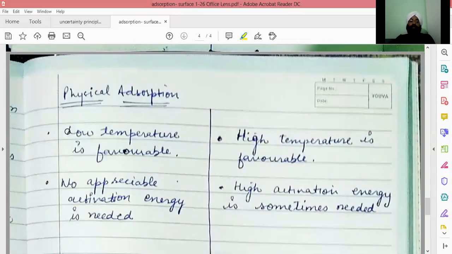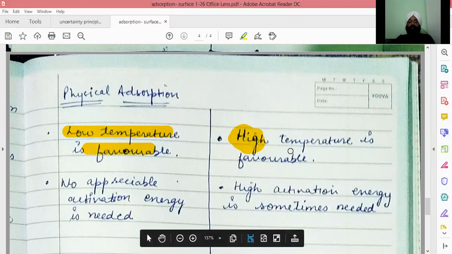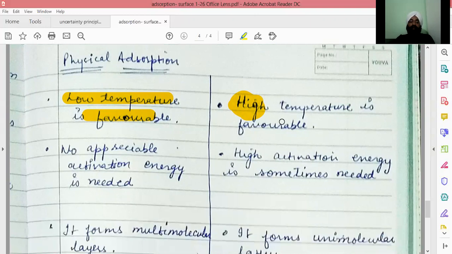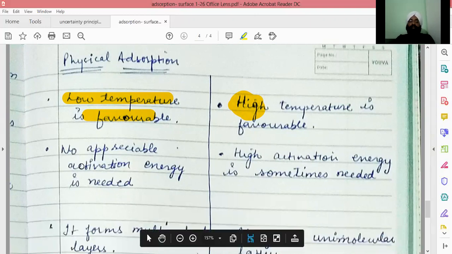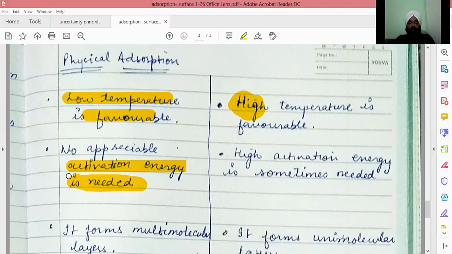Low temperature is favorable in case of physical adsorption. However, slightly more temperature is favorable in case of chemical adsorption, but not too high. Physical adsorption requires no activation energy. Activation energy is the amount of energy required by a reactant to get converted to the product.